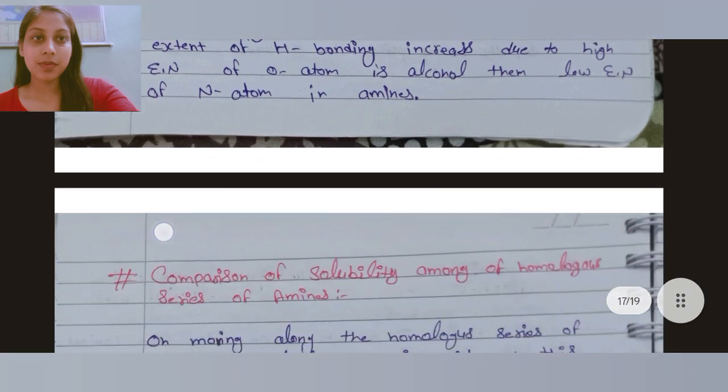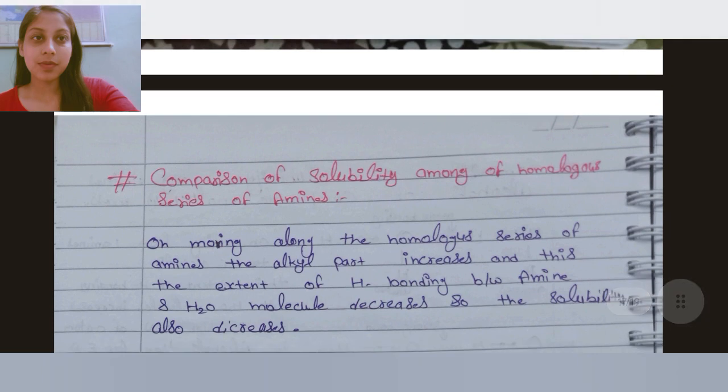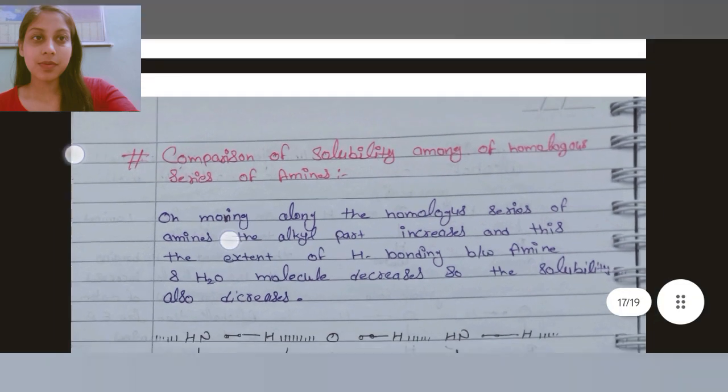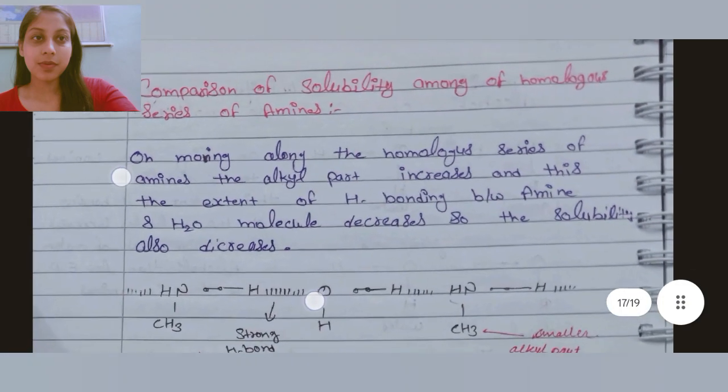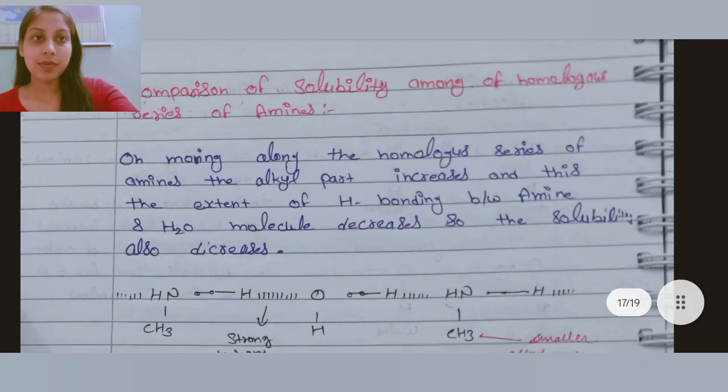Now, comparison of solubility among homologous series of amines. On moving along the homologous series of amines, the alkyl part increases, and thus the extent of hydrogen bonding between amines and water molecules decreases. So the solubility also decreases.